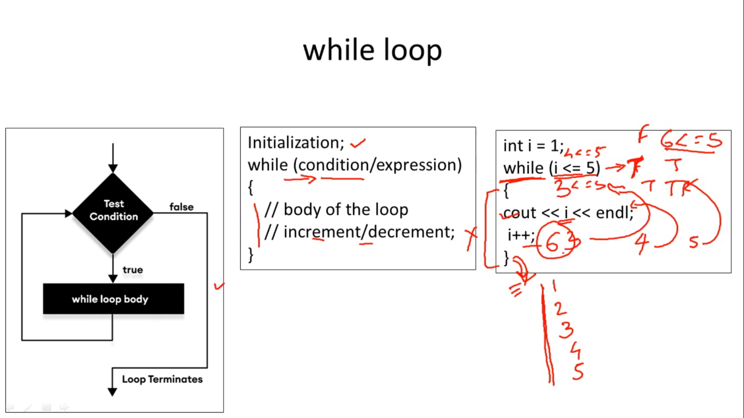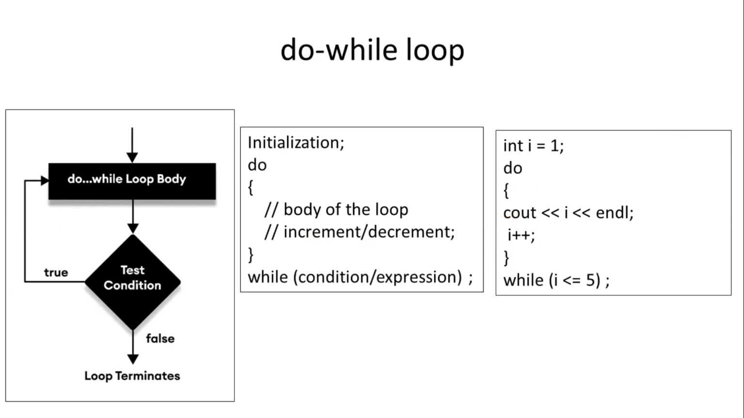In while, initialization will be there, then the condition will be checked. If the condition is true, execute the body of the loop, go to the condition again, and if true, execute the body again. If the condition is false, then do not execute the body, directly come out of the loop, which means the loop will be terminated. So this is the working of the while loop.